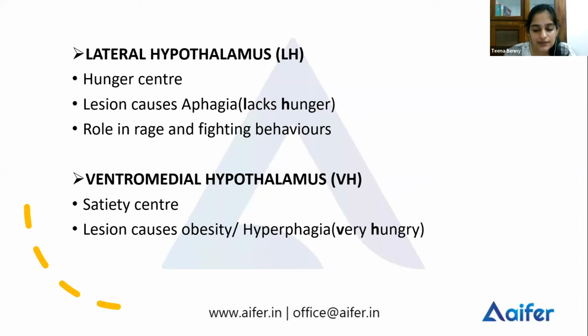Subdivisions of the hypothalamus: the parts of the hypothalamus are the lateral hypothalamus, ventromedial hypothalamus, and anterior hypothalamus. Okay, which are they? Lateral, ventromedial, and anterior hypothalamus. Now, what does the lateral hypothalamus do? Lateral hypothalamus, LH as you can call it: your hunger feelings, the feeling that you need food, happen because of the lateral